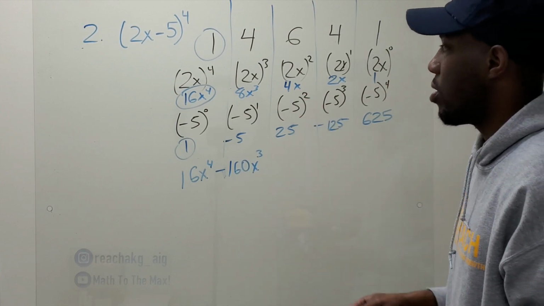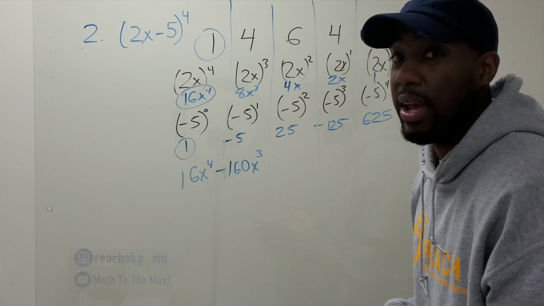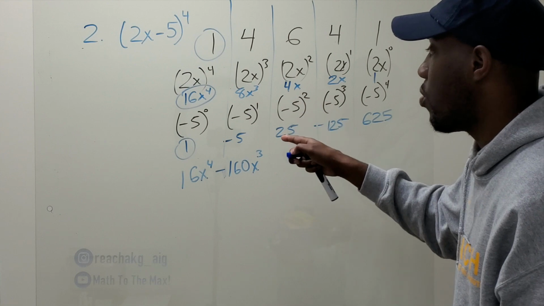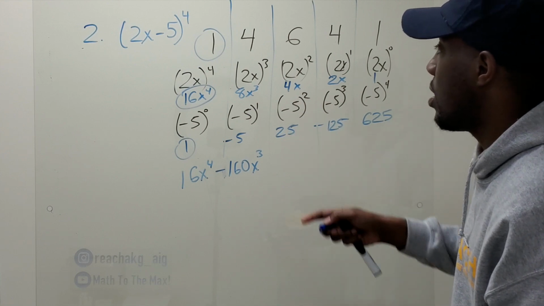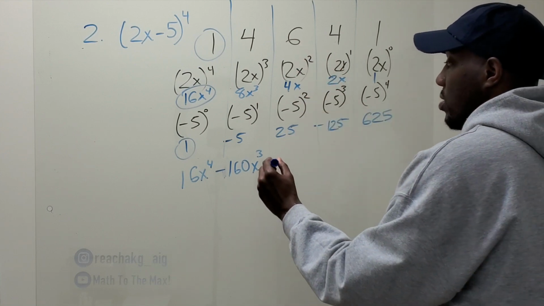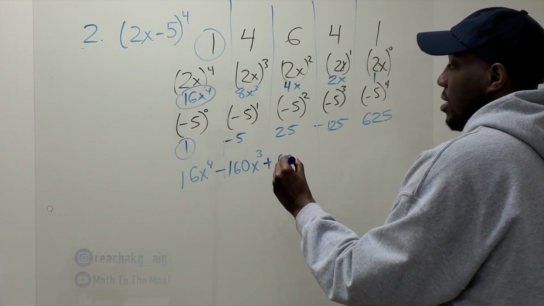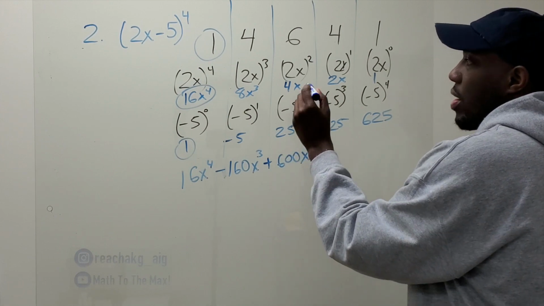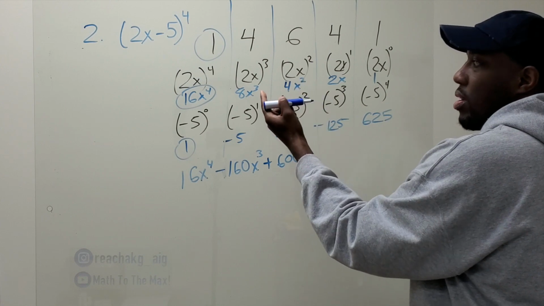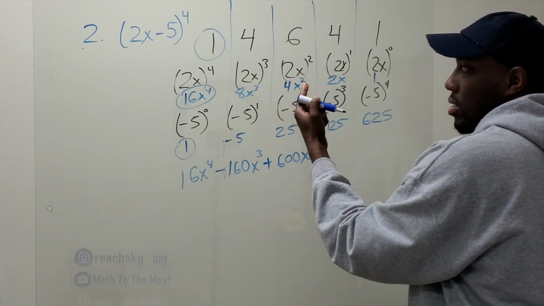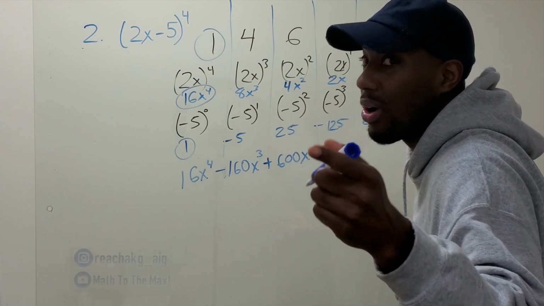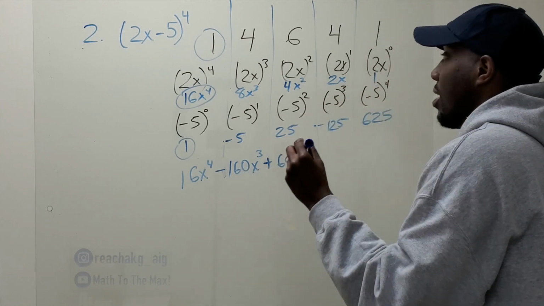25 times 4. The reason I'm doing it this way is I can do those in my head versus trying to do it the other way. So 25 times 4, that's 100. 100 times 6, that's 600. So plus 600x. Y'all know what? I forgot to put the square right here. It was x squared. Typo. If you caught that, perfect. I couldn't hear you though. I'm sorry. x squared.